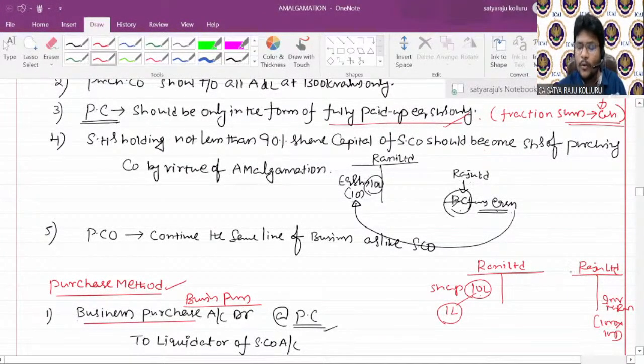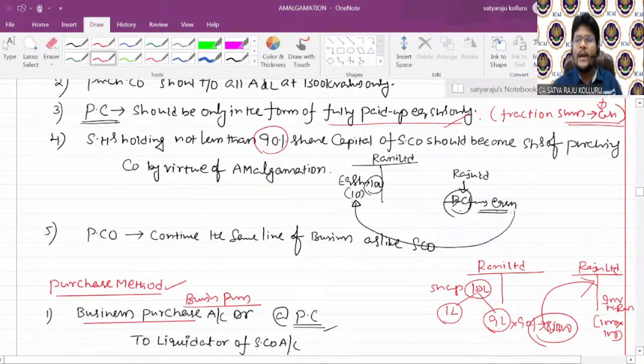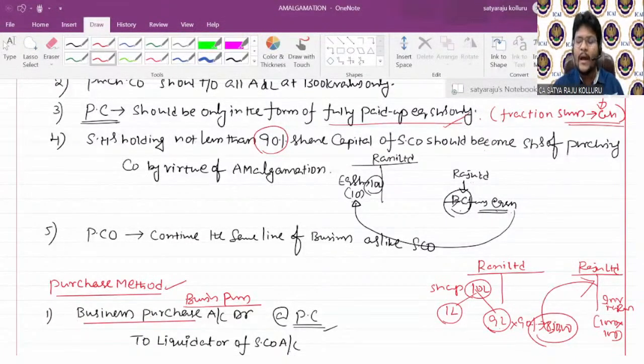Now, in the process of amalgamation, you need to hold the remaining 90%. I mean to say, in the remaining 9 lakhs, at least 90%. 9 lakhs into 90% means 8,10,000 should become the shareholders of Razu Limited. One student actually asked that query through mail. That's why I'm again inculcating it at the time of discussion during my revision.